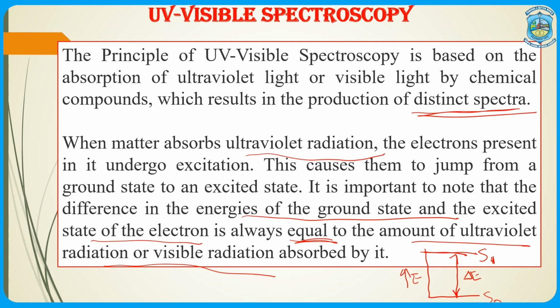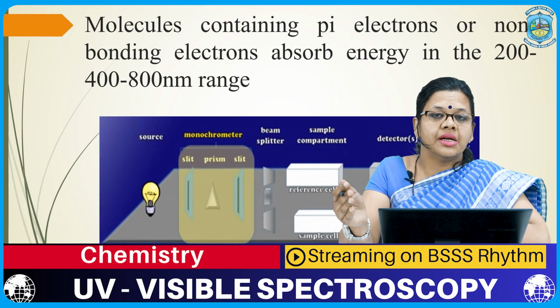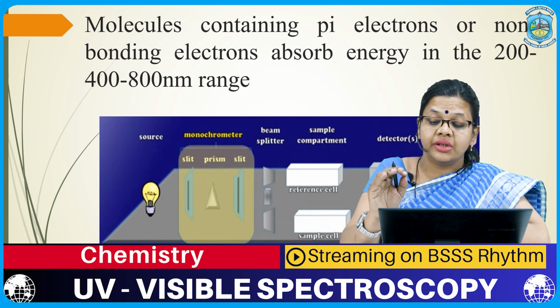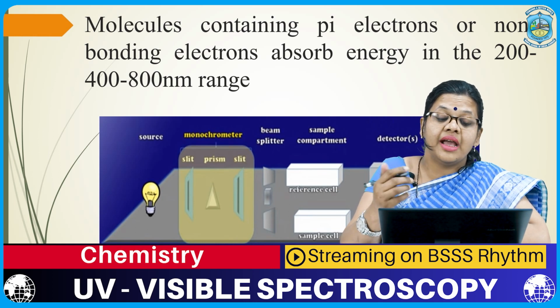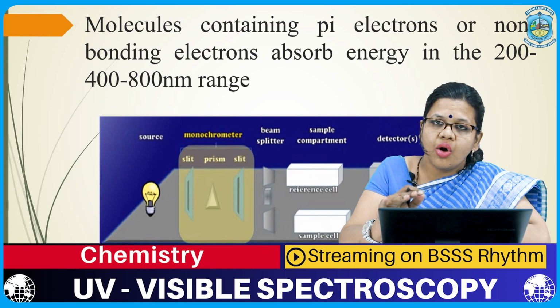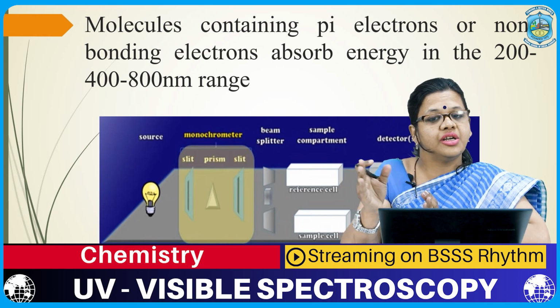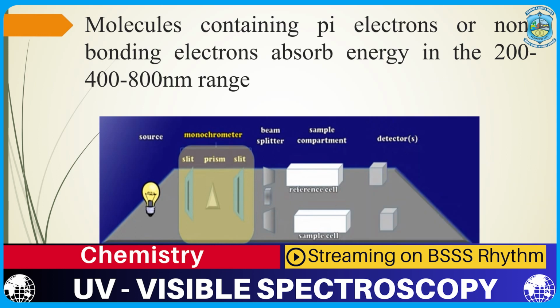Now, all those molecules that have pi electrons, or unsaturation, or non-bonding electrons, all such molecules are active in the UV visible region. And what is the UV visible region? It falls in the range of 200 to 400 nanometers is the UV, and from 400 to 800 nanometers is the visible range in which we do the particular study.